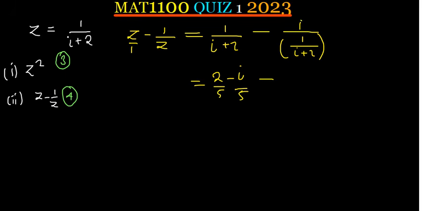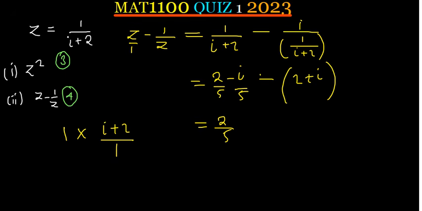Now 1 over i plus 2 can also be written as 1 times, instead of saying this over, we'll change it into multiplication. What is down, the i plus 2 will go on top, and then what is on top, the 1 will come down. So all we are going to have is 2 plus i, or i plus 2. Okay, and this will give us, just add like terms, 2 over 5 negative times 2, that will be negative 2. And then I'll write a negative i over 5 negative times i, and that will be negative i.